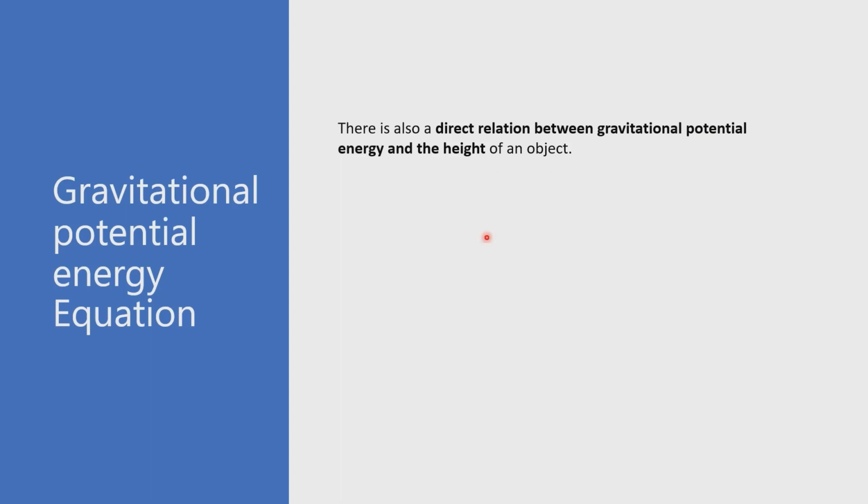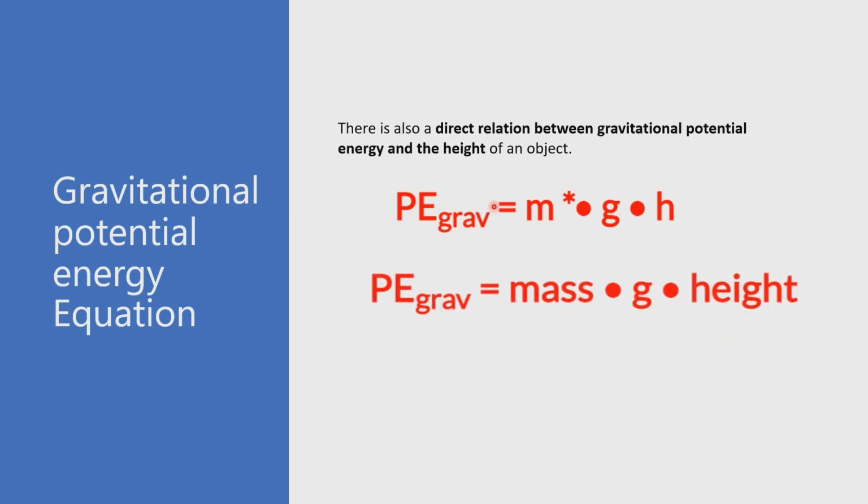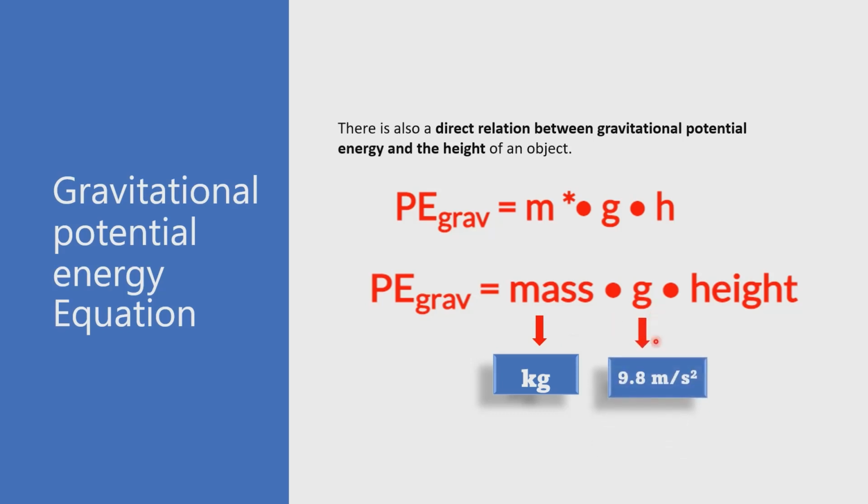So from this concept, the equation for gravitational potential energy would be this one. Let us discuss this. It is equivalent to m for the mass of the object, g is the acceleration due to gravity, and h for the height of the object. Mass is expressed in kg, and the gravity, or g, is expressed as 9.8 meters per second squared. That is the acceleration due to gravity. And of course, height is in meters since this is a length.